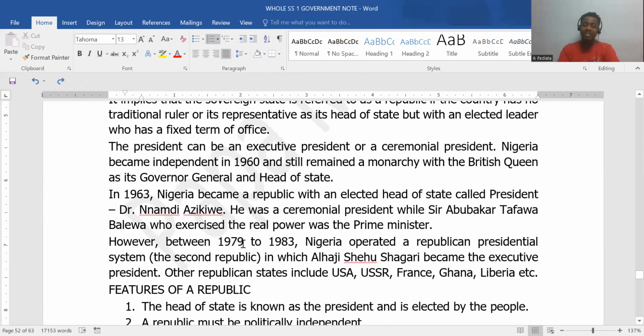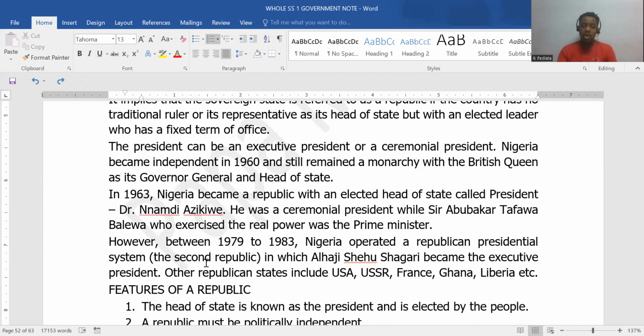However, in 1979-83, Nigeria shifted from parliamentary to presidential, still a republican system. So we call it the Second Republic, right? Shehu Shagari became the executive head of state. So the First Republic was between 1963 and 1966. Second Republic was between 1979 and 1983.